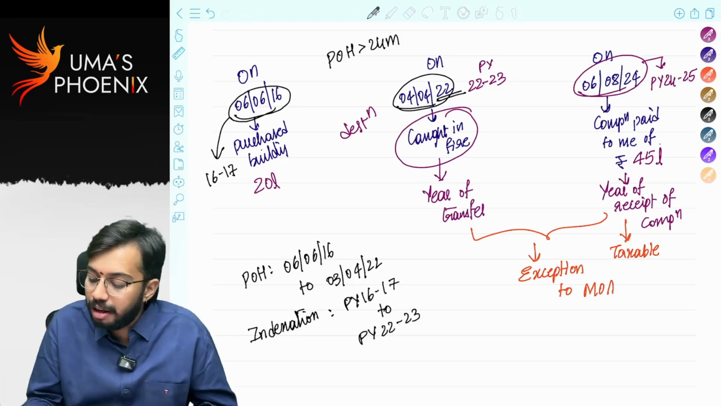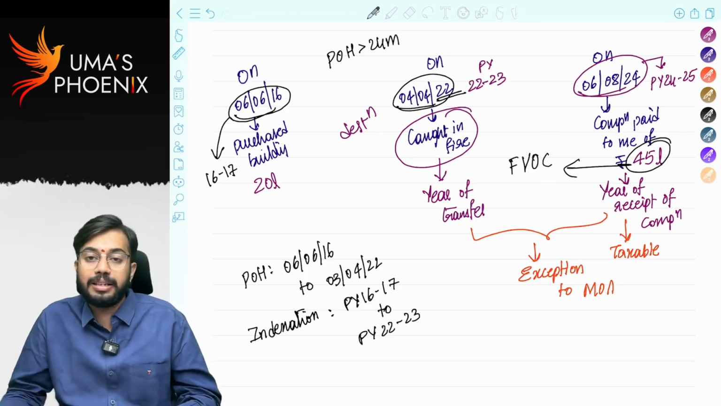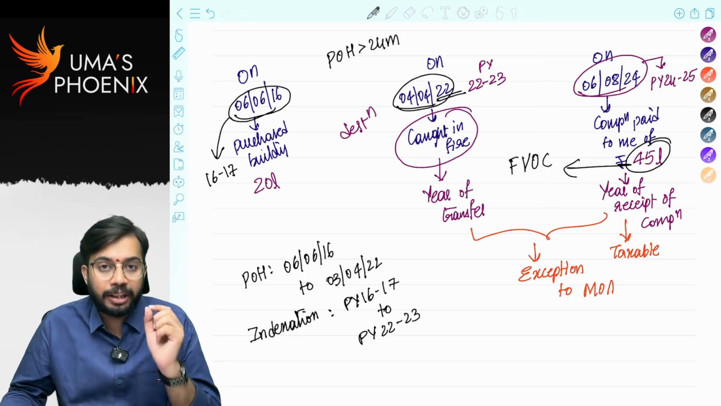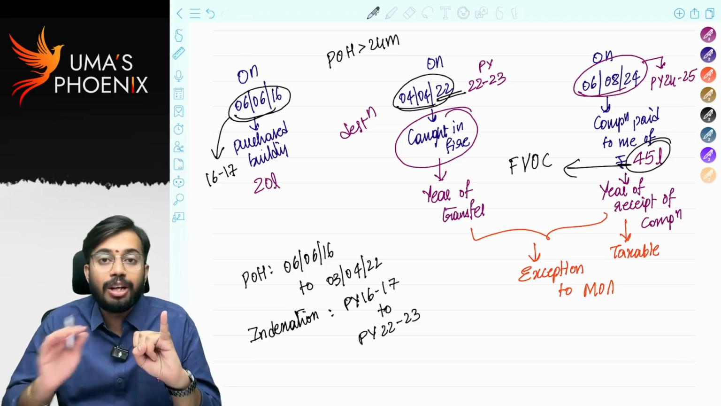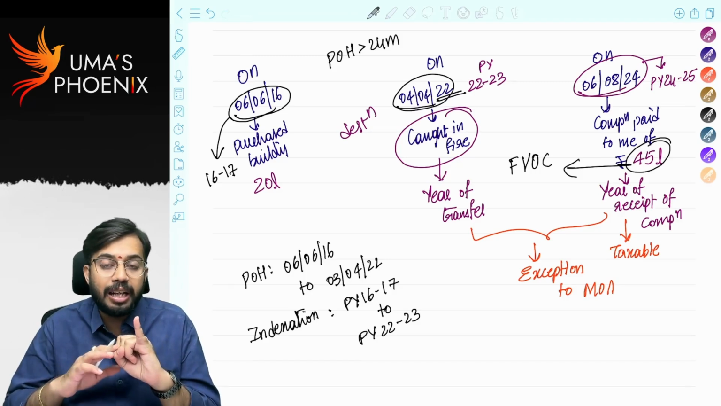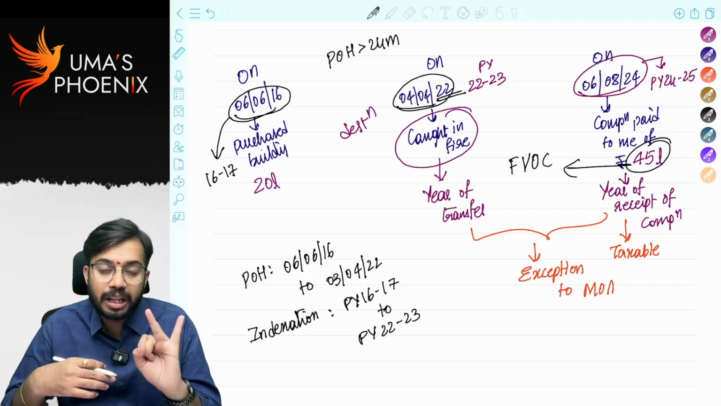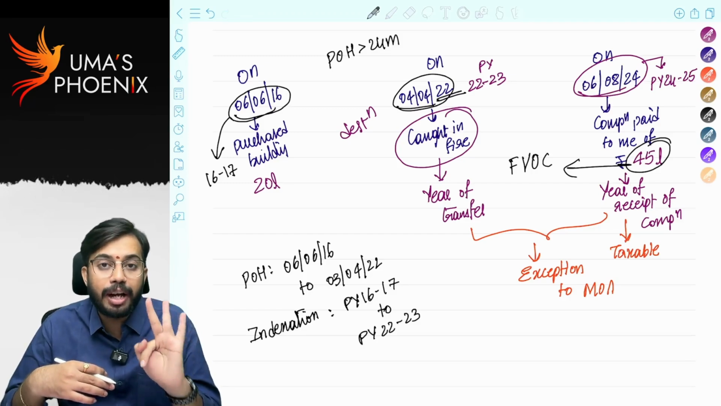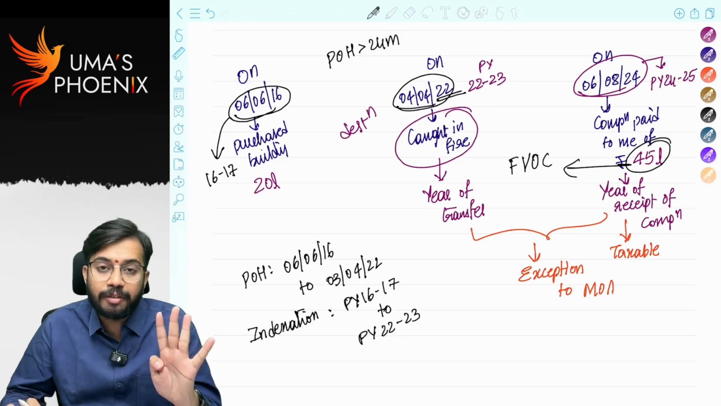Another important point, whatever compensation is received from the insurance company is to be taken as full value of consideration. Is it clear? So as per Section 45(1A), damage or destruction of capital asset, the year of taxability is not the year of transfer. The year of taxability is the year in which compensation is received from the insurance company. Whatever compensation is received is to be taken as full value of consideration. Period of holding will be calculated from the date of purchase up to the date prior to the date of destruction. Indexation will be calculated from the year of purchase up to the year of destruction.